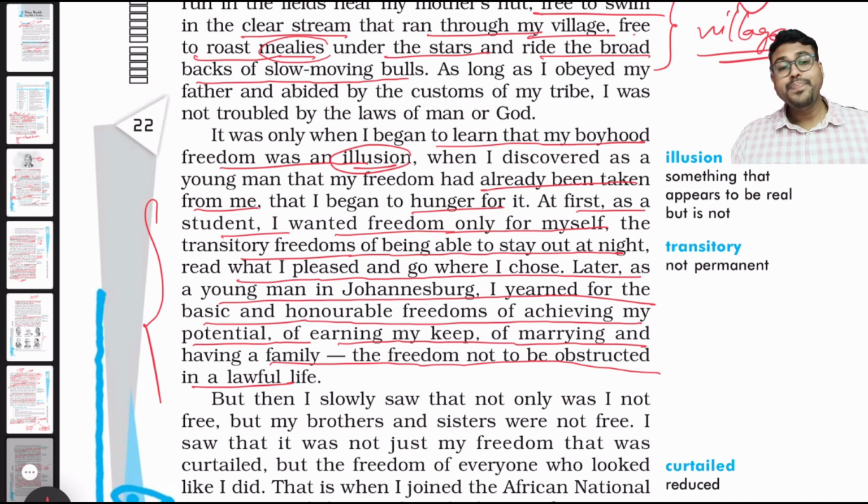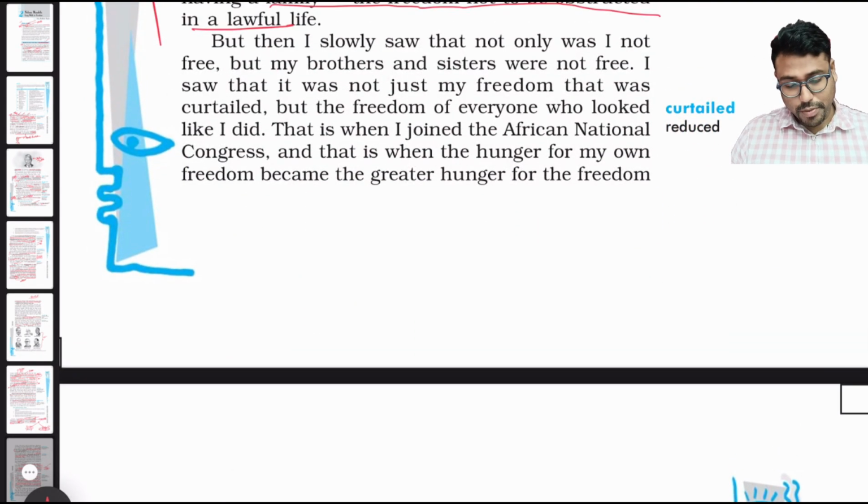So he is telling that when I went to Johannesburg as a student, I understood that the freedom to only roam around the village is not a freedom, but freedom to earn for myself, to have self-respect and dignity. That was not given to me because I was not allowed to sit in the bus. I was not allowed to sit in the restaurant. I was not allowed to attend the lectures of the university and everything that was available at that time. He was racially discriminated.